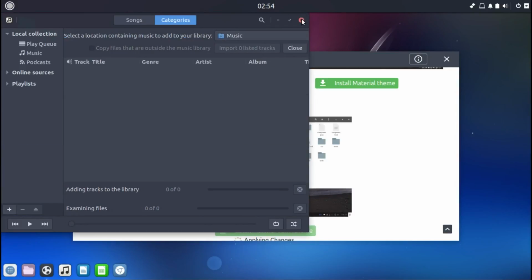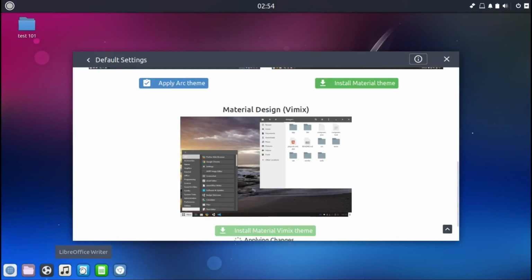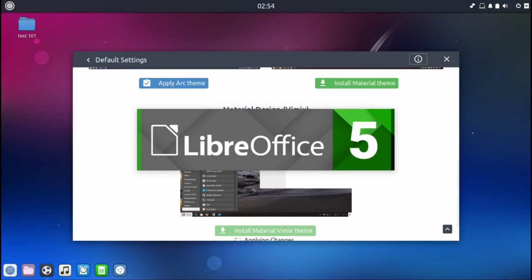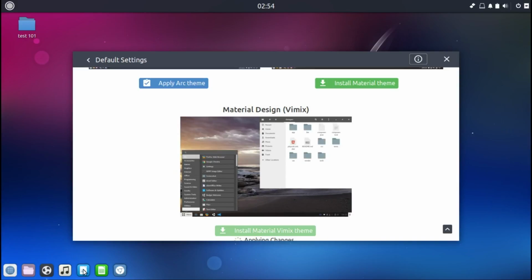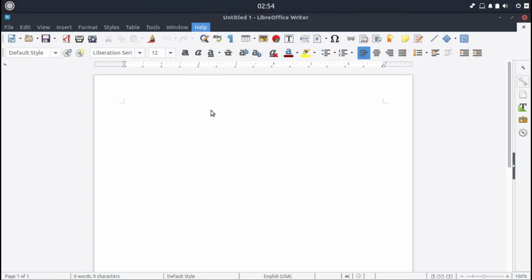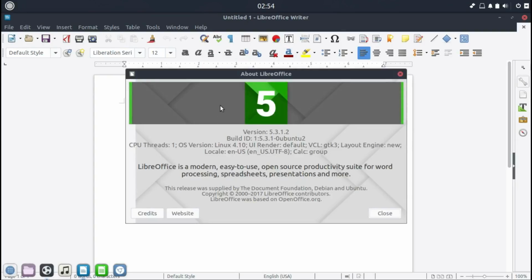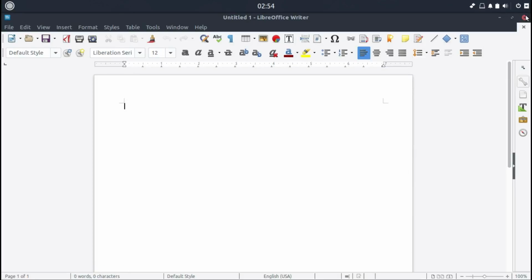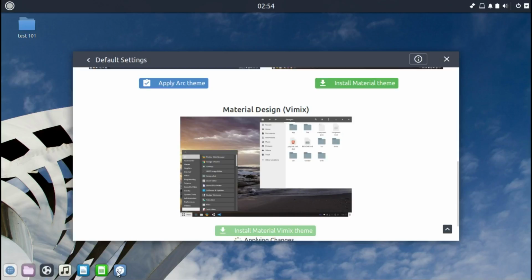I love the Arc theme in any case, so it's already a beautiful operating system. I like it. I can recommend it. I think it's one of the best things out there. Definitely worth a look, and it's the newest flavor of Ubuntu, and it looks so good. It runs LibreOffice 5.3 point something, so you can enable the ribbon interface. So that's cool. And we have Chromium as a default web browser.